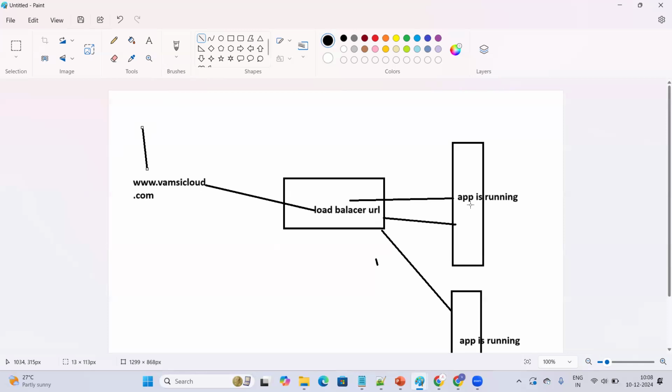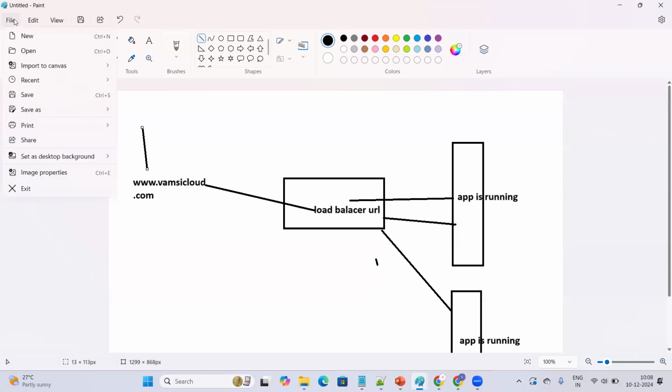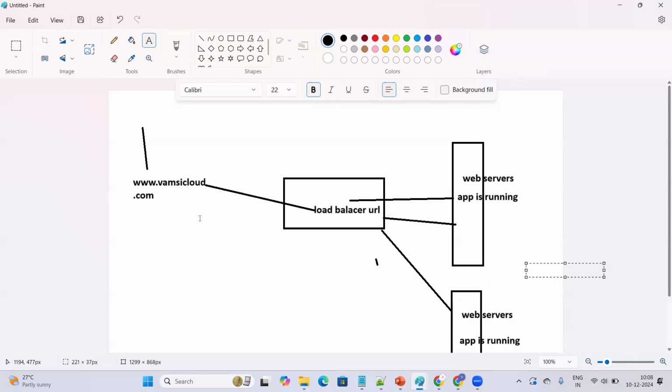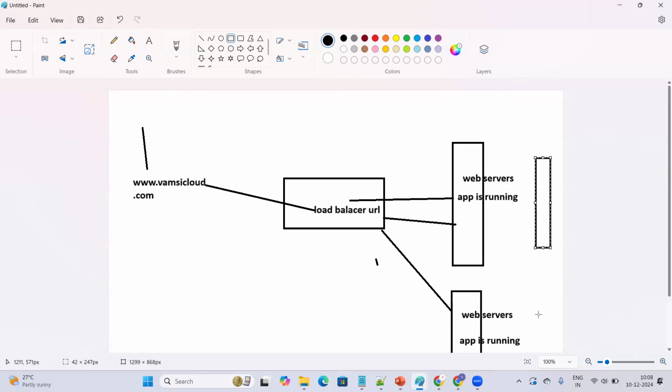Meanwhile, one more example you need to understand: we'll be having web servers. In this example, whatever servers I have shown you here, consider these are the web servers to access the web application. But there is some data it has to fetch also. On the back end, we have some database servers also. Consider some request is coming to fetch the data.